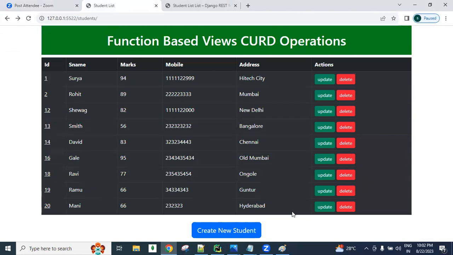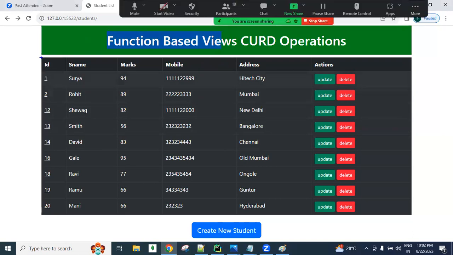See, this is a Django CRUD operation project, guys. Okay, I'll minimize this. Here, I did the CRUD operation presentation using function-based logic. In my database, I have all these records, and I accessed them and displayed them in table format.